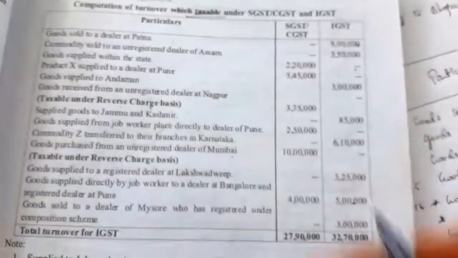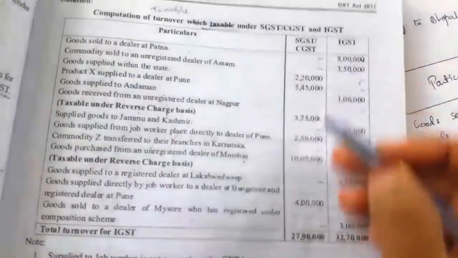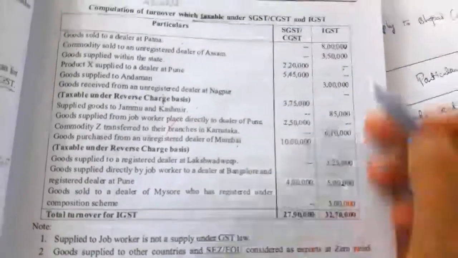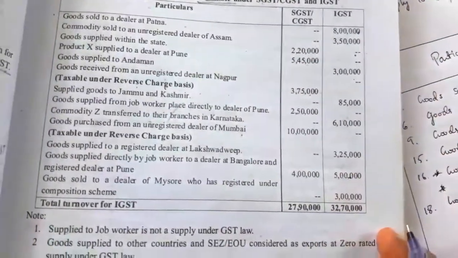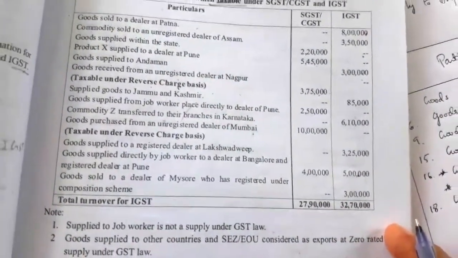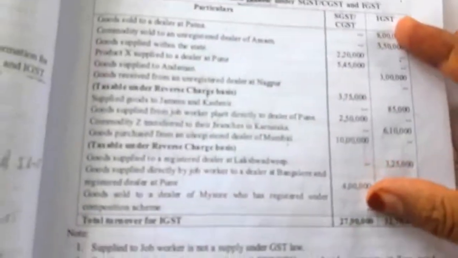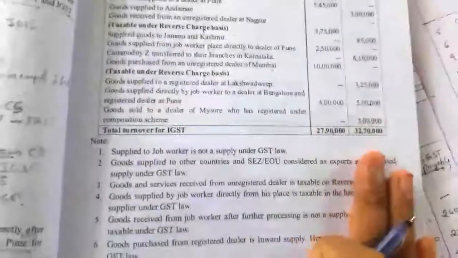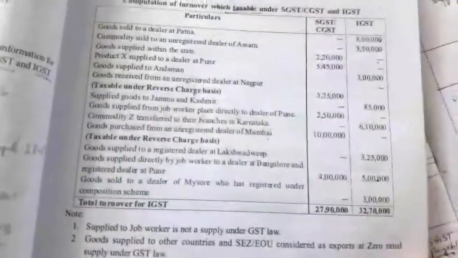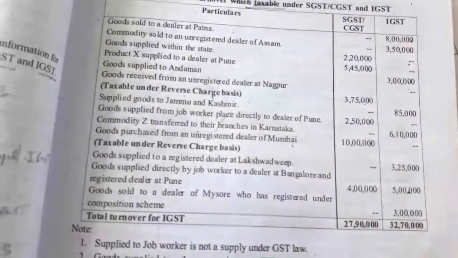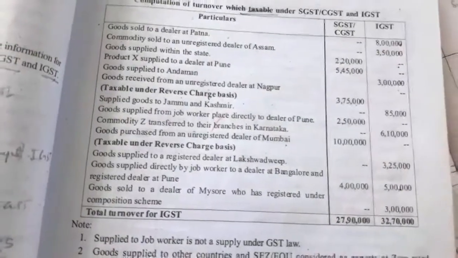So everything is done. So now we have to total. So the total taxable turnover under CGST and SGST is 27,90,000 and taxable turnover under IGST is 32,70,000. If you are writing this point in the solution itself, no need to write a note. If you are not writing here, then you have to write a note. So any point you can consider. So better write there itself. It is easy for you. I hope you understood this illustration.